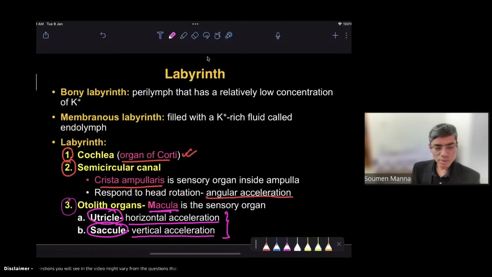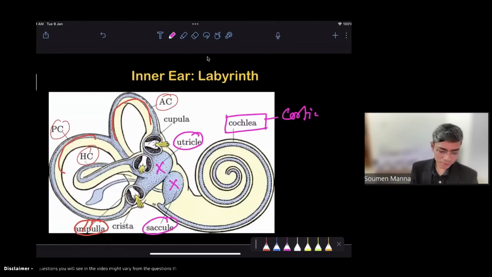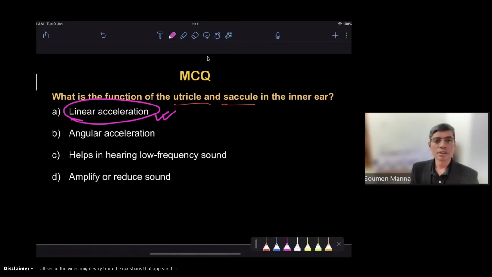So whether it is horizontal or vertical, this is nothing but linear acceleration. Angular acceleration is a function of the semicircular canal. And hearing, in low frequency or high frequency, is the function of the organ of Corti. So this is balance.